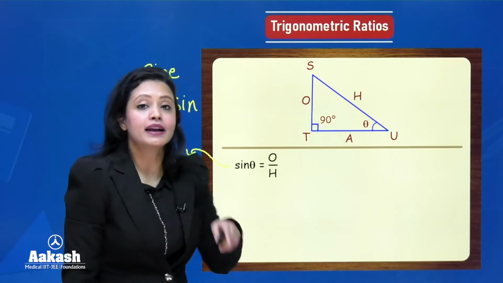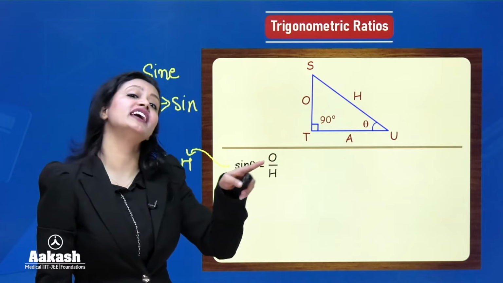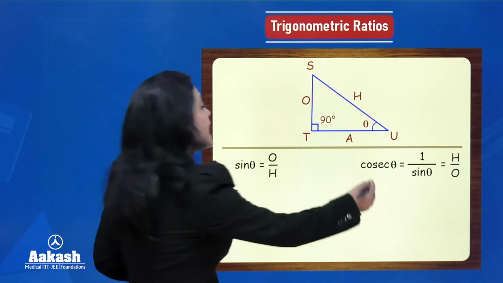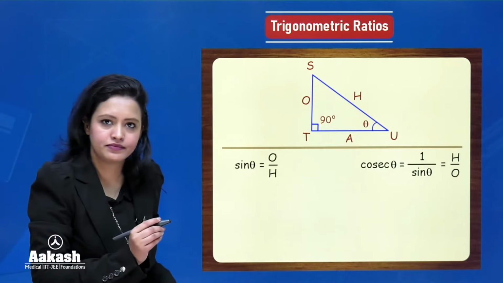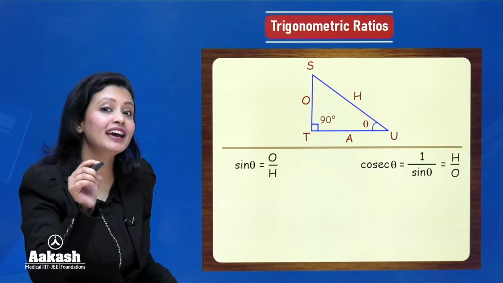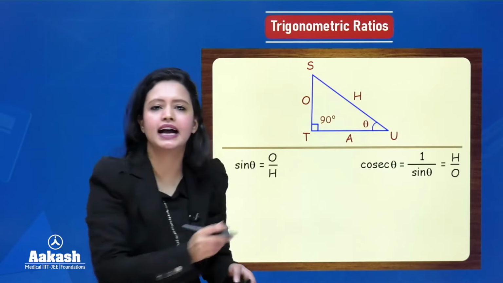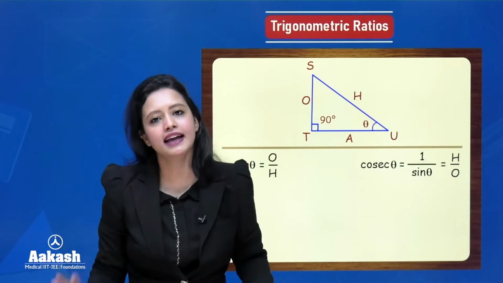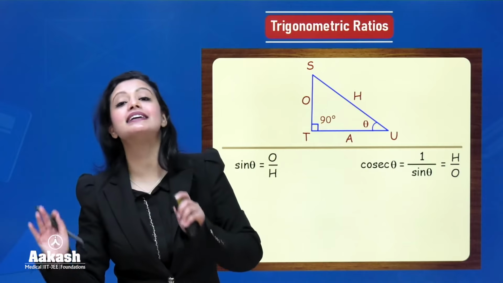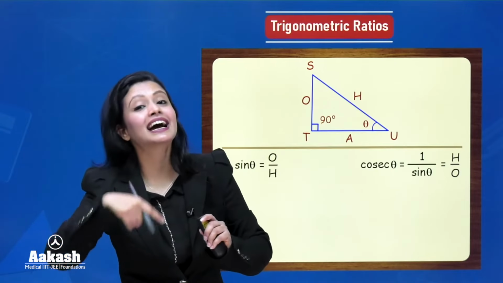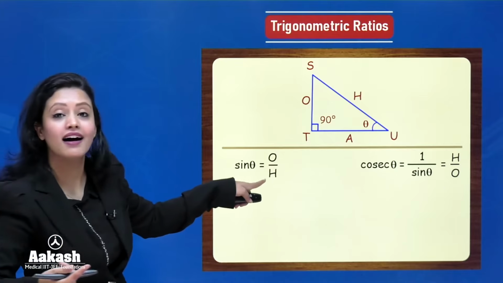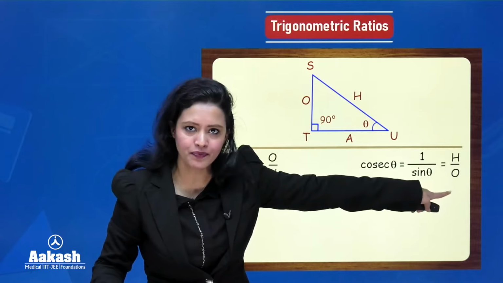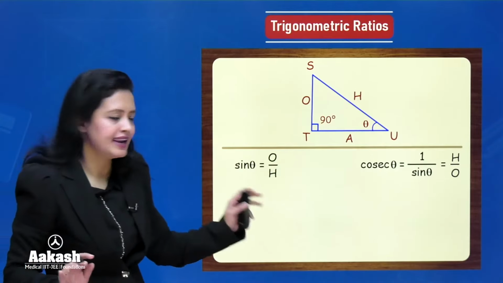Now remember we saw another trigonometric ratio, that is cosecant, right? So cosecant's acronym is cosec. Now what is cosec theta? It's pretty easy to remember that cosec theta is the reciprocal of sin theta. So what will the reciprocal of sin theta be? Hypotenuse over opposite. Okay, simple. Let's move on now.